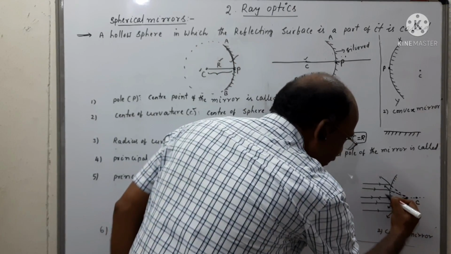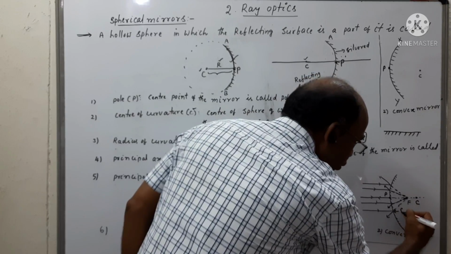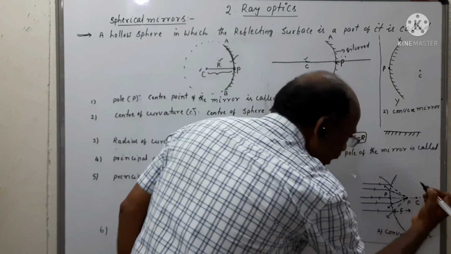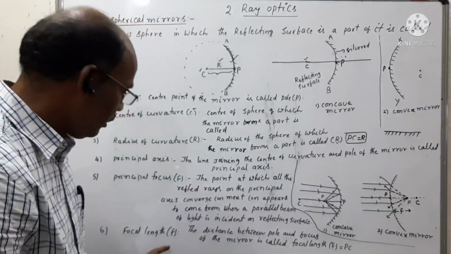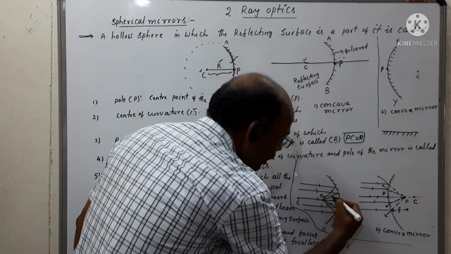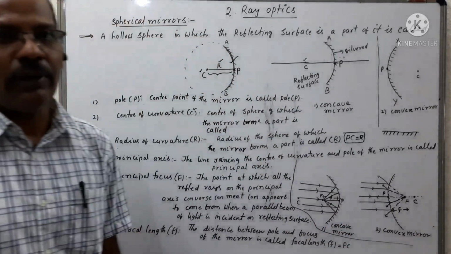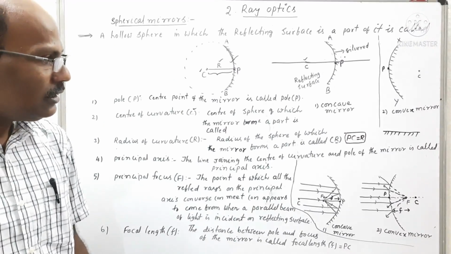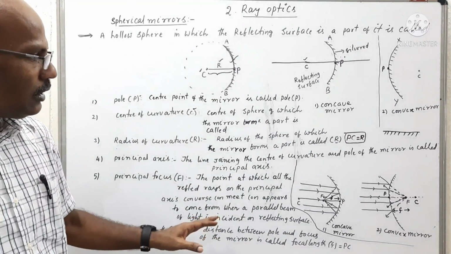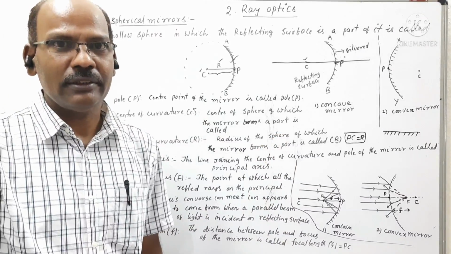This is the pole and this is the focus. The distance between the two is represented by small letter f, called focal length. So these are the important terms observed in the case of the two types of spherical mirrors.